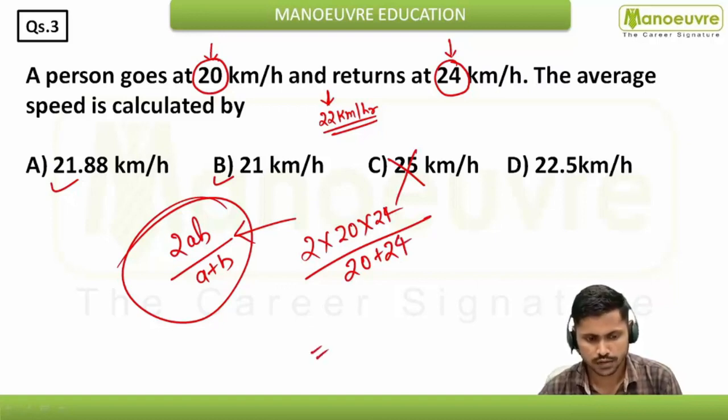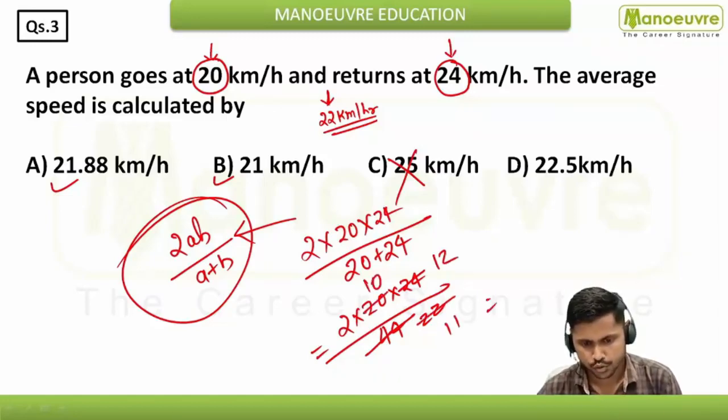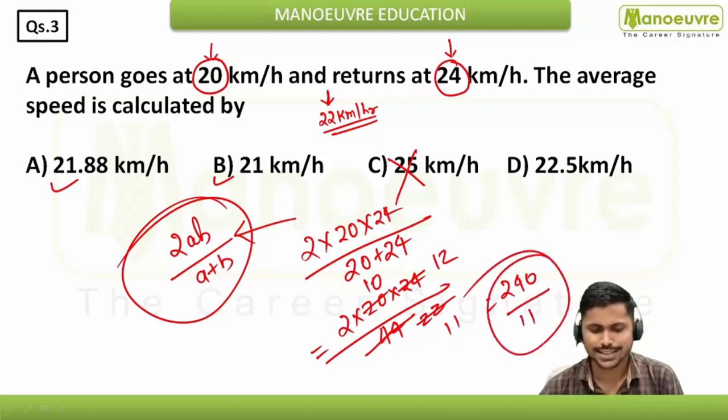So here you will get what? So here 240 by 11 you are getting, and you can easily say the answer will be in point. So your answer will be nothing but the first one, right? So here this is how you can do.